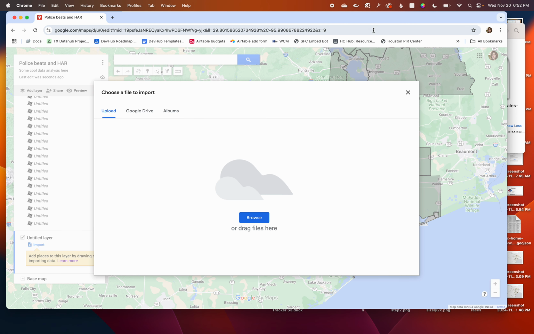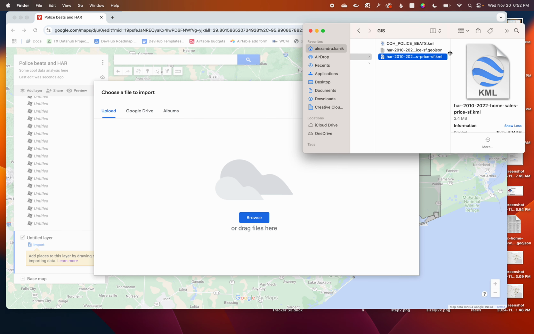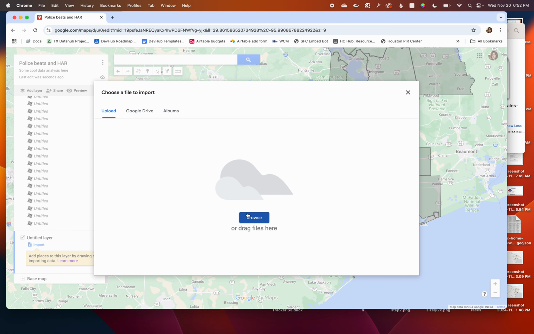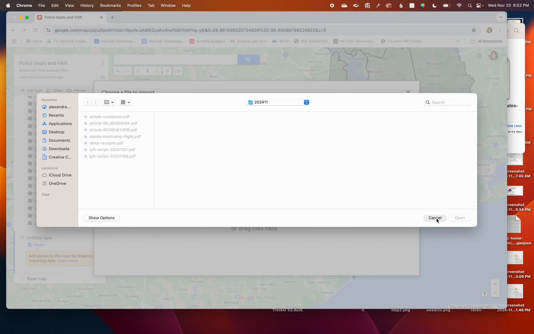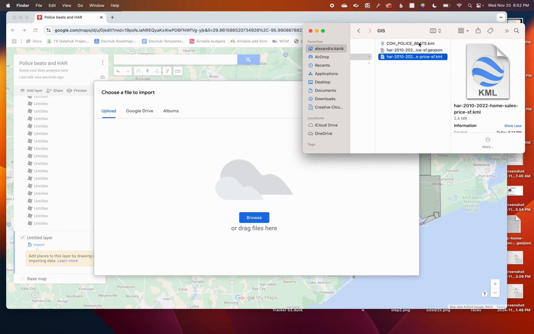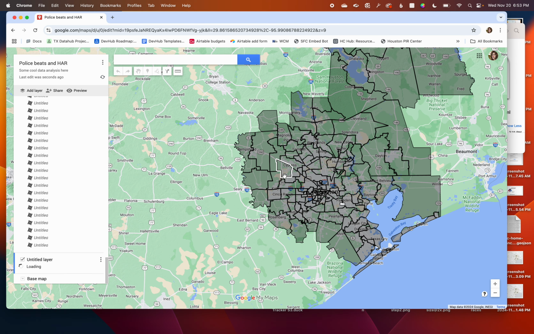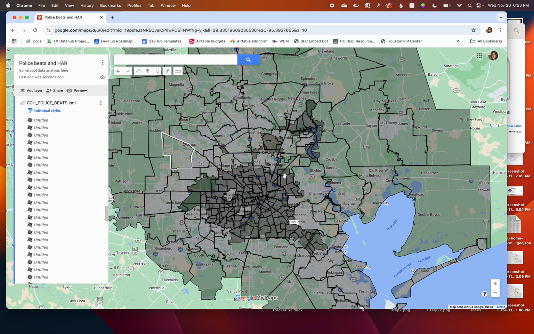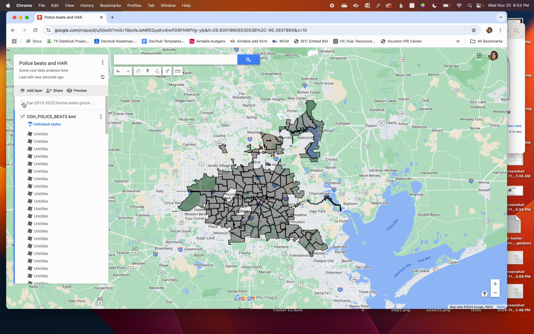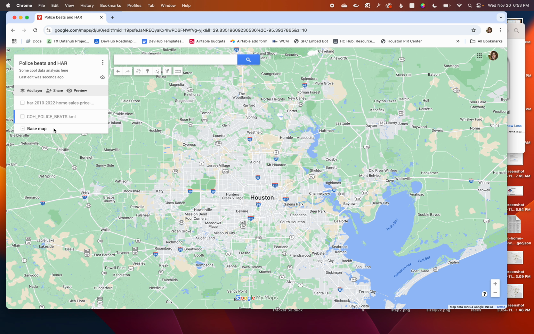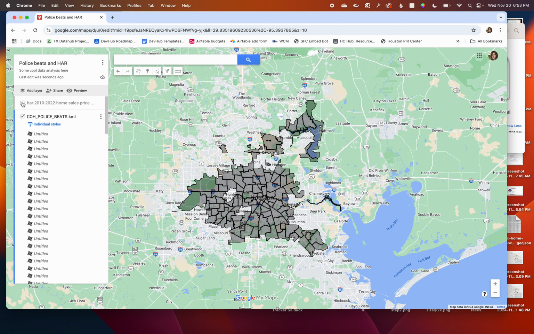I'm going to go to import again, and again, I'm going to come over to my Finder window. I could also just click and find it on my computer instead of dragging and dropping. But I'm going to click over here. I'm going to find these police beats already in KML files, so that's great. Drag and drop. Give it a minute to load, and now you can see much smaller shapes. I can even toggle on and off this layer. So now all I'm seeing is my police beats. If I turn those off, you can see it's just the base map there. Turn that on, turn that on.